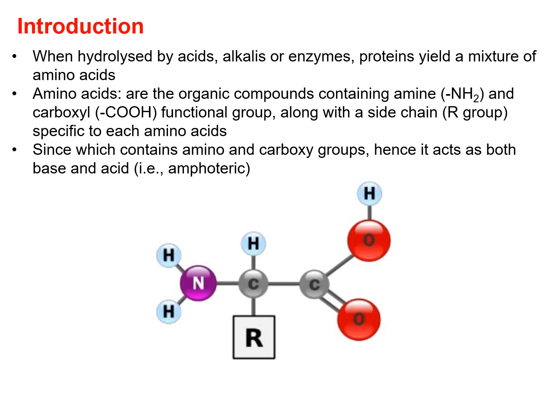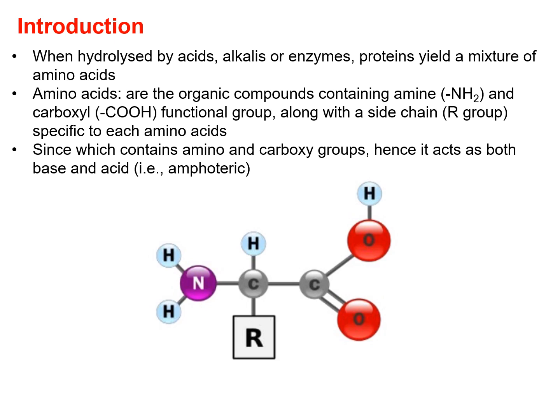Then what are amino acids? They are organic compounds which contain both amine and carboxylic functional groups along with a side chain. Here we are representing it by R. Here R may be an alkyl or aryl group, which is specific to each amino acid.